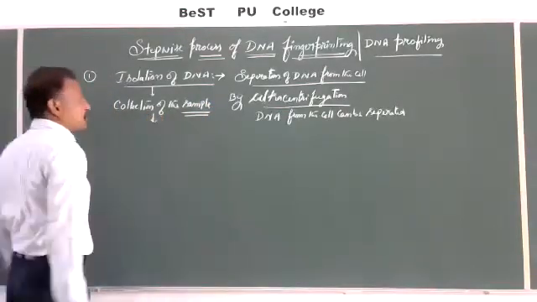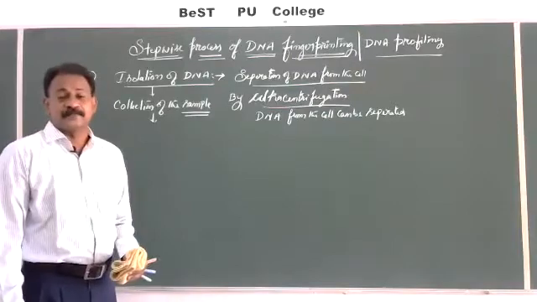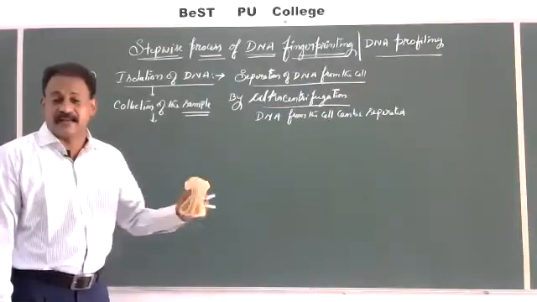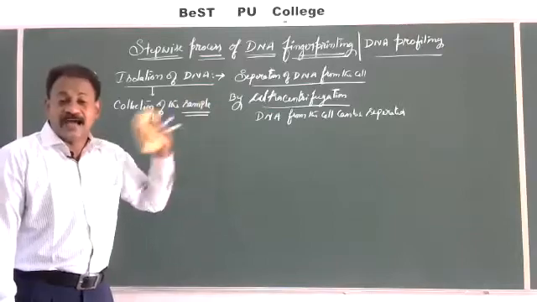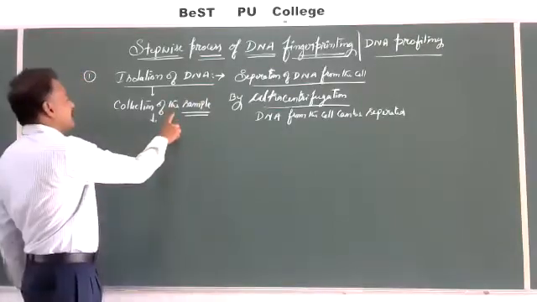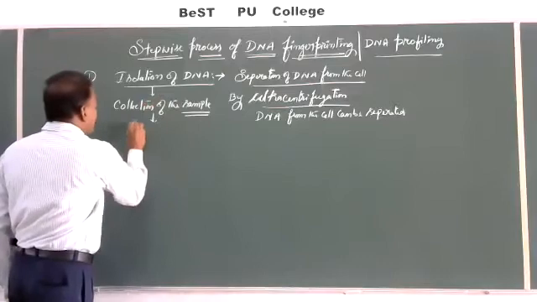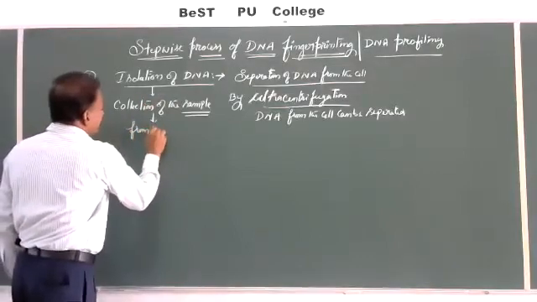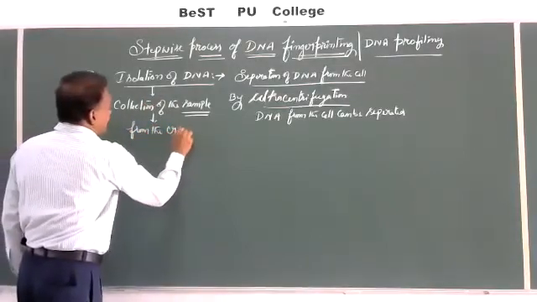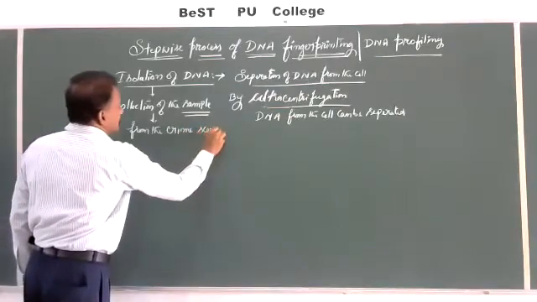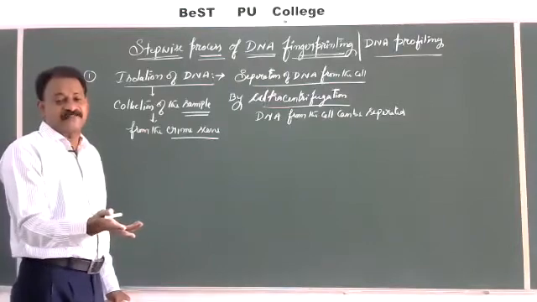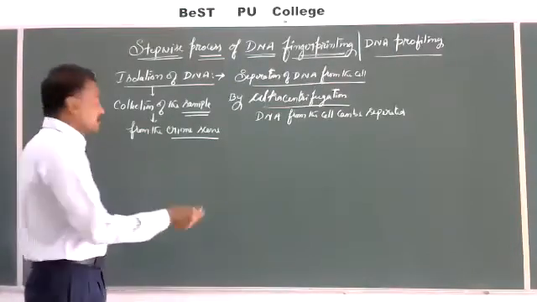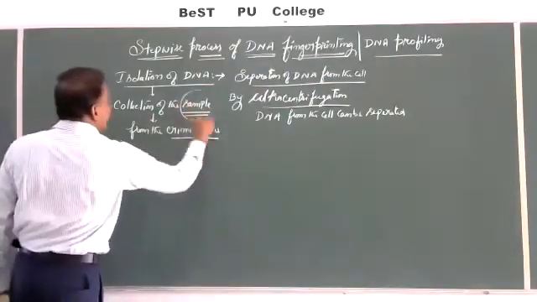If we are going to use it for forensic studies to identify the murderers or rapists, we have to collect a sample from the crime scene, or from the disputed parentage, mother and father.